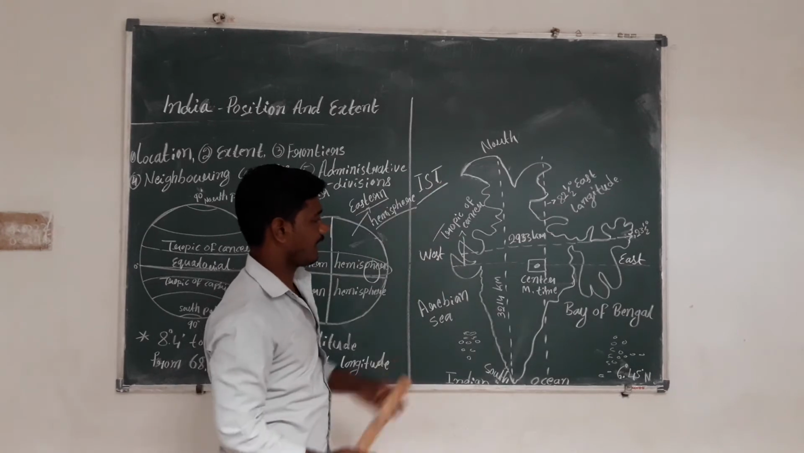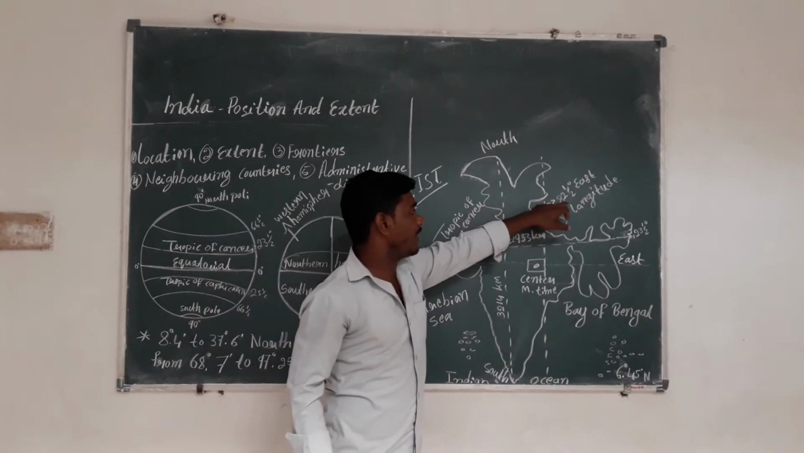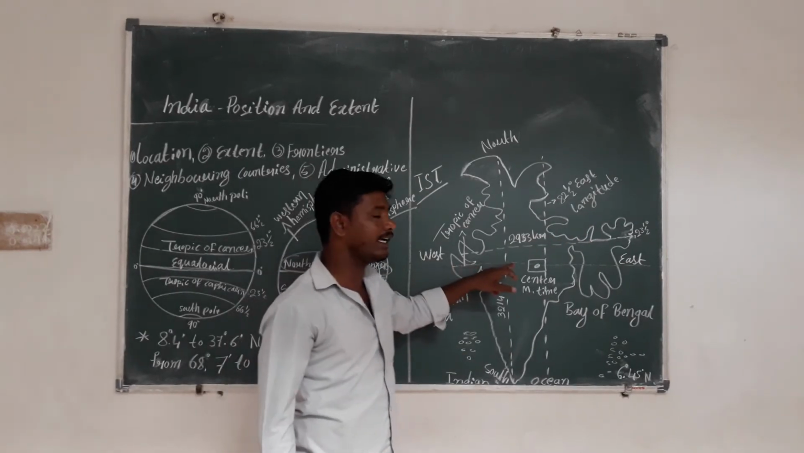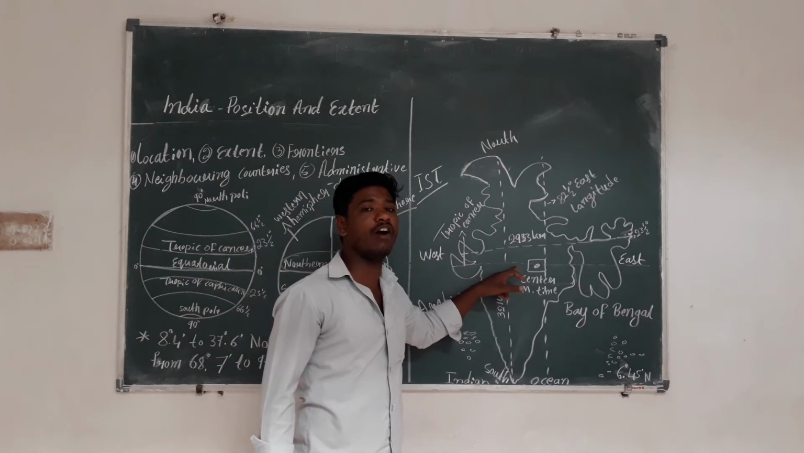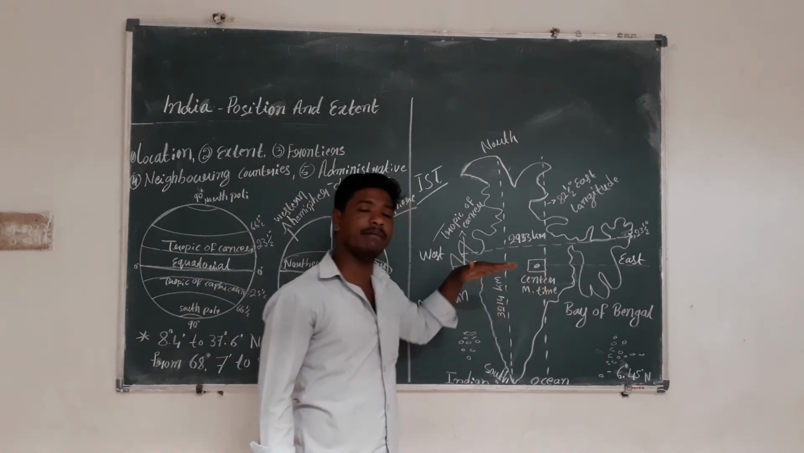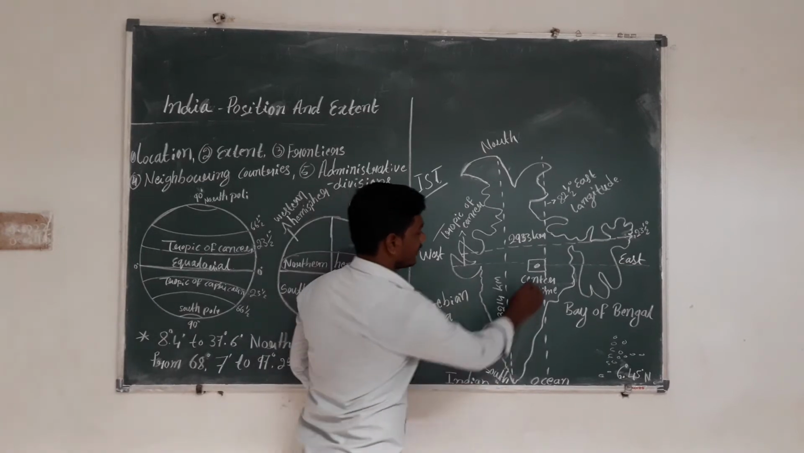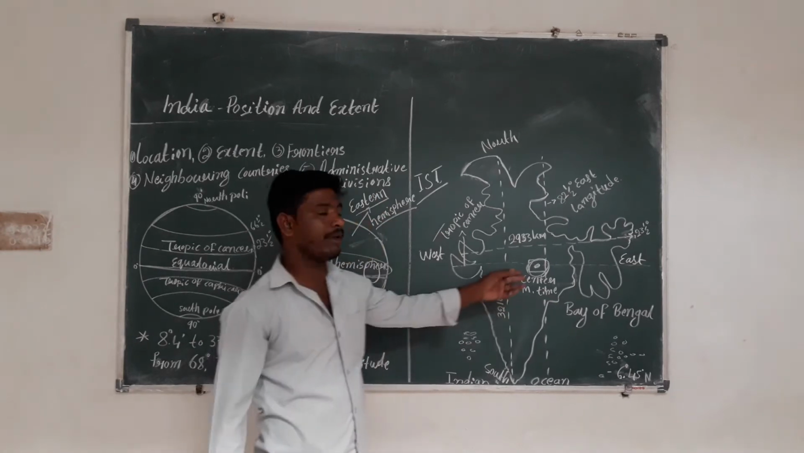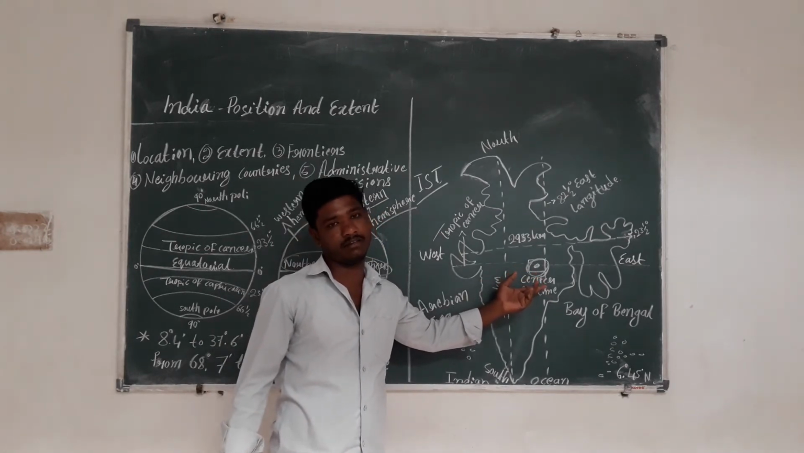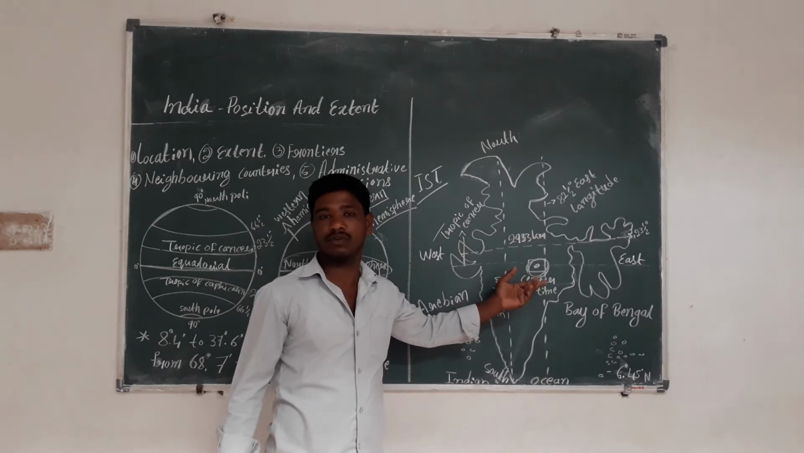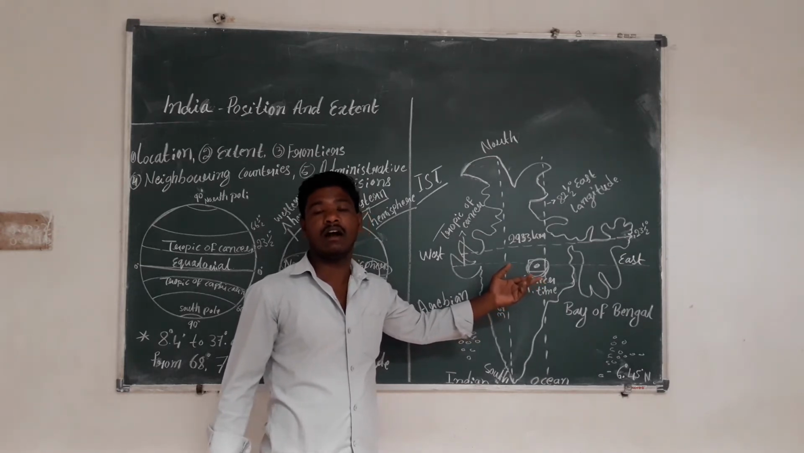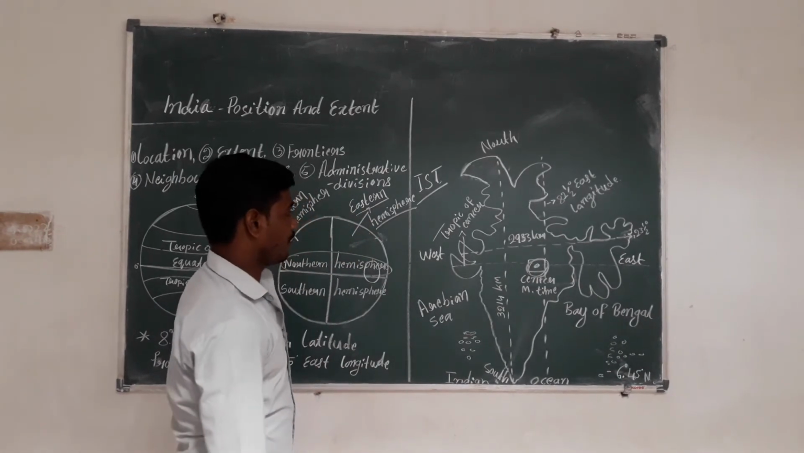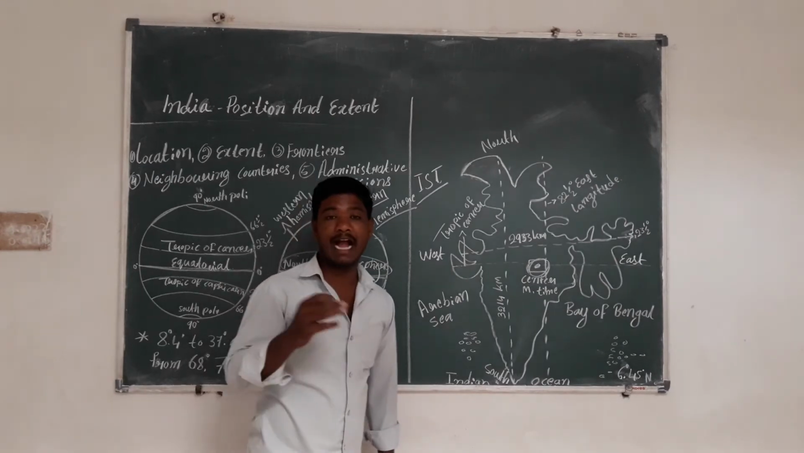Indian Standard Time. The 82.5 degree east longitude and the Tropic of Cancer at 23.5 degrees north latitude pass through India. This is the central meridian time of India. It passes through Allahabad. And next, I will tell you, our India is across the land area.